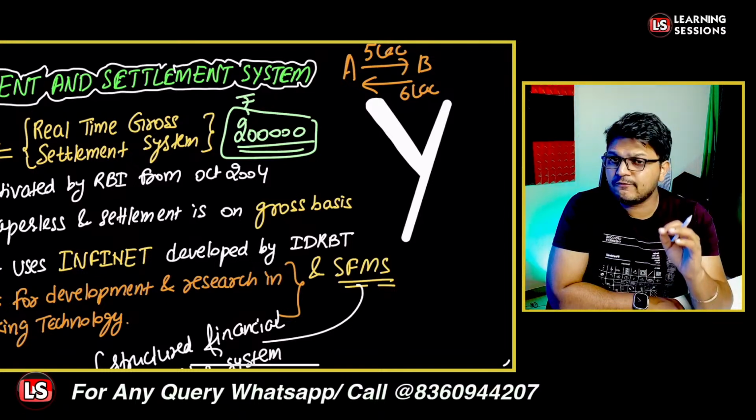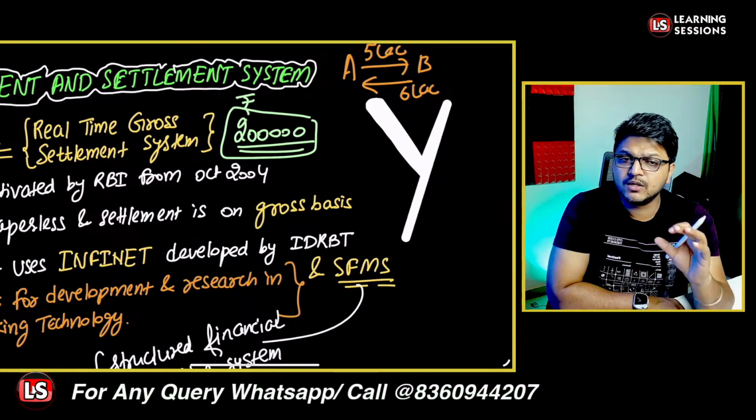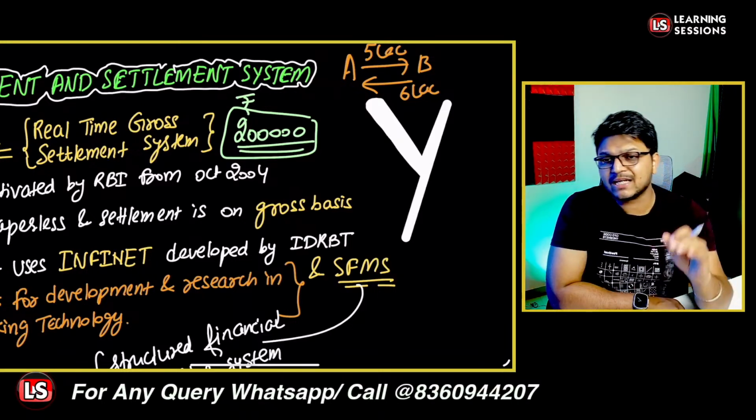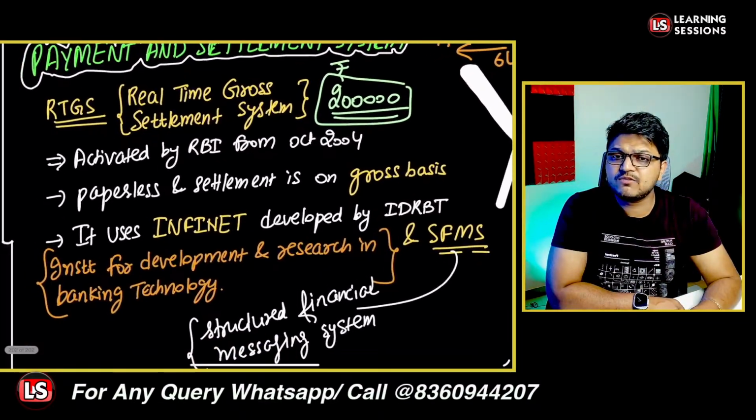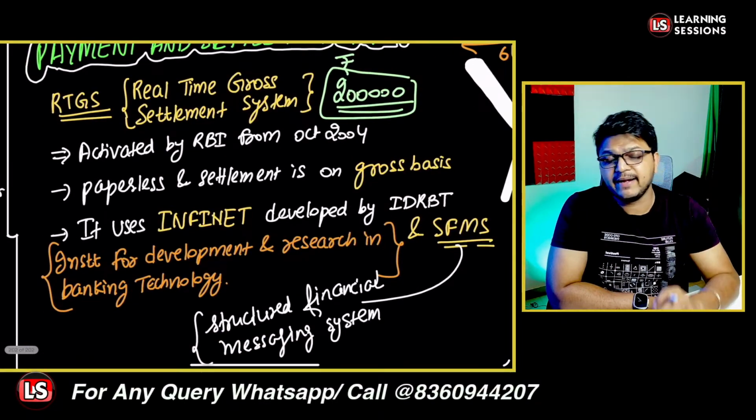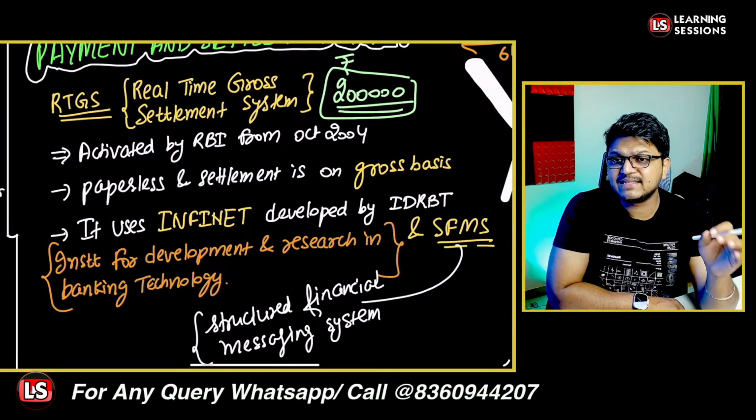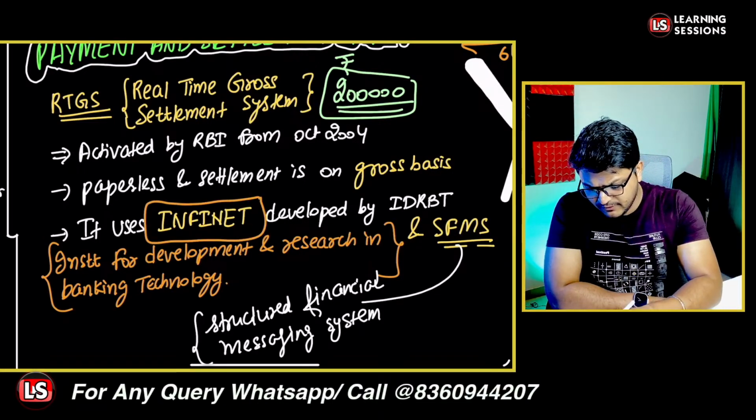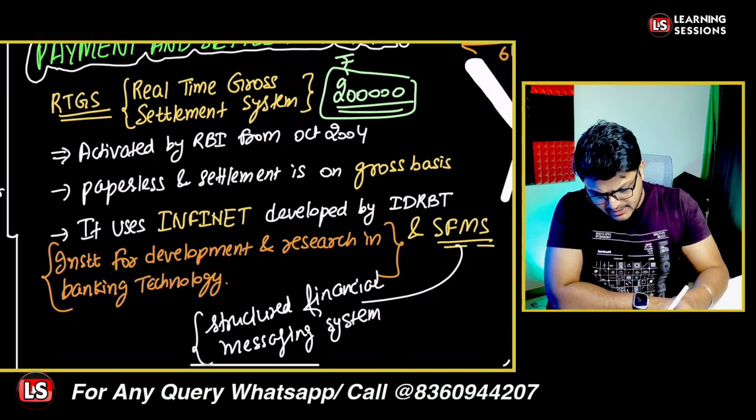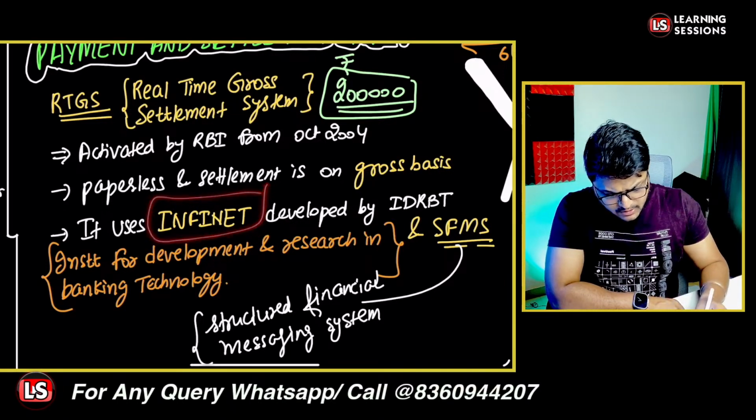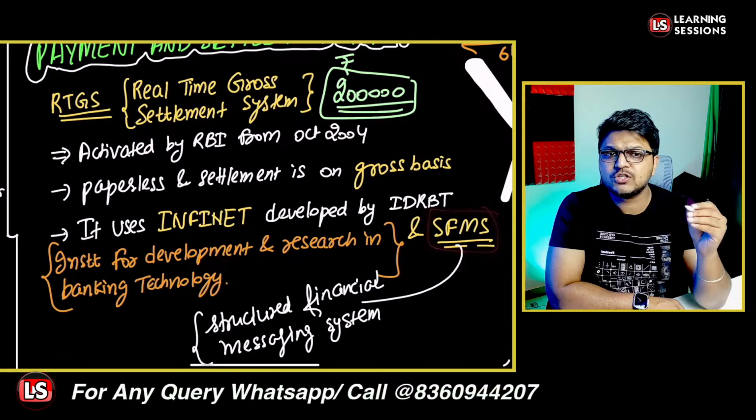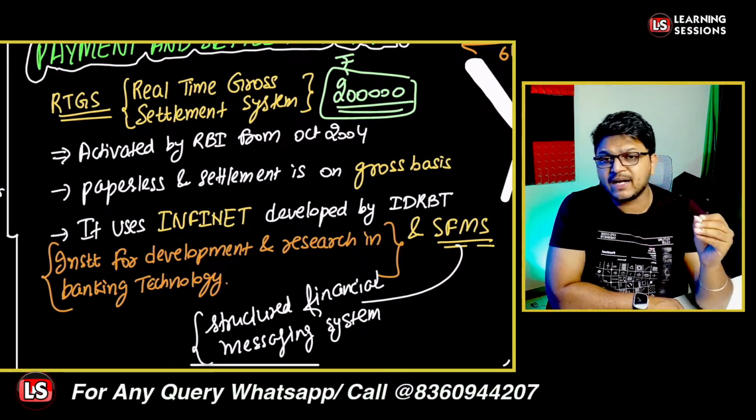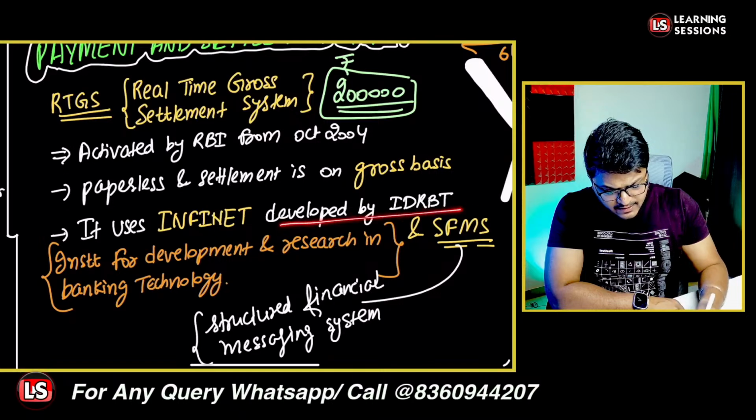And from the infrastructure point of view of the RTGS, that is the Real Time Gross Settlement system, it uses the Infinet that is developed by the IDRBT, and it also makes use of the SFMS. Now, Infinet is the Indian Financial Network. And if we talk about the SFMS, it is for the security measures. That is the Structured Financial Messaging System. And IDRBT has developed the Infinet.